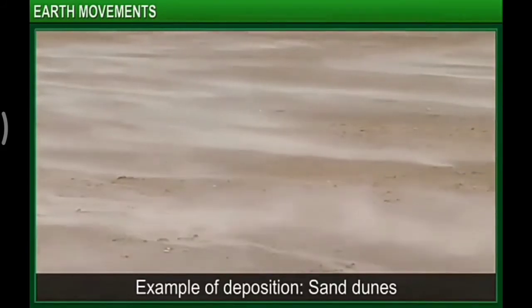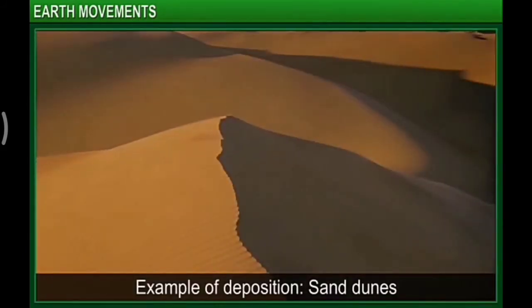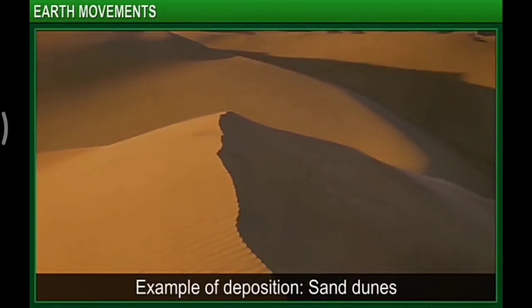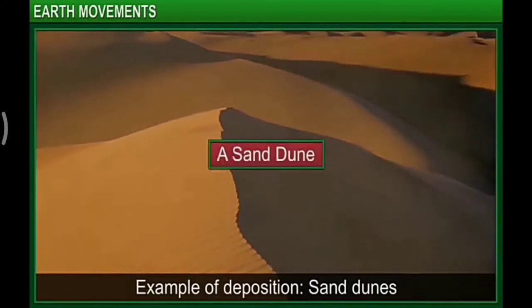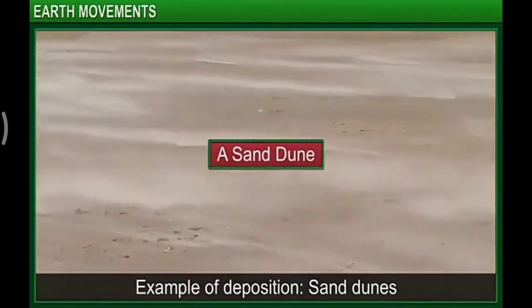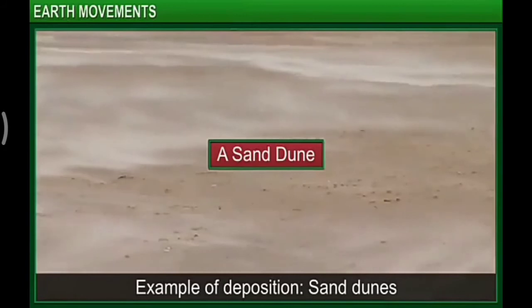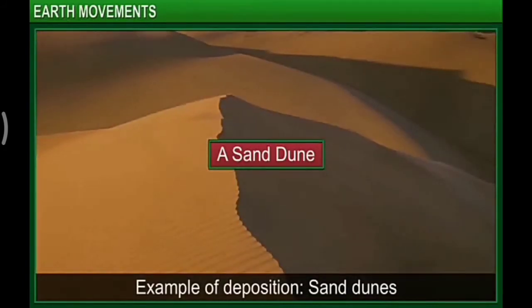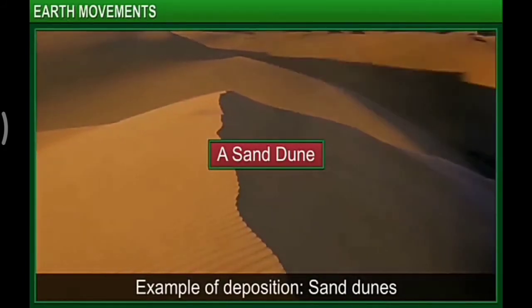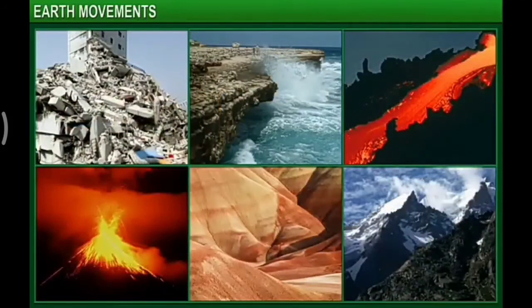Sand dunes in deserts are the most common example of deposition. A sand dune is formed when wind blows sand away from one place and deposits its load in another place. You will learn more about examples of various endogenic and exogenic forces and movements in the next video.